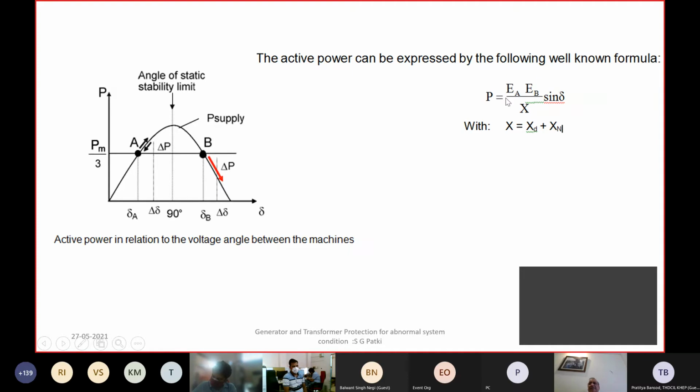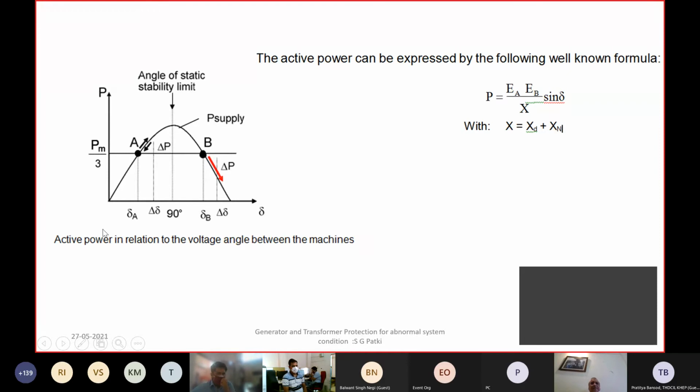If EA is your generator and EB is, say, the terminal voltage on the generator, basically this becomes then the reactance of the machine, and this delta becomes then the load angle of the generator.